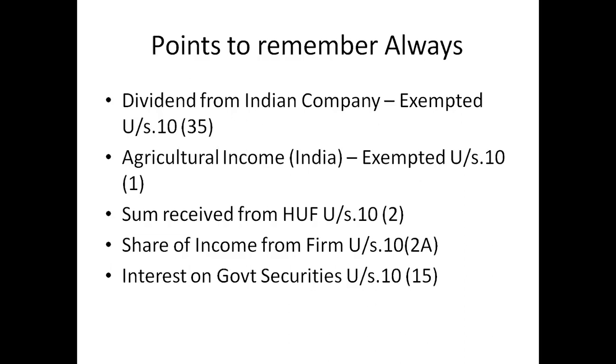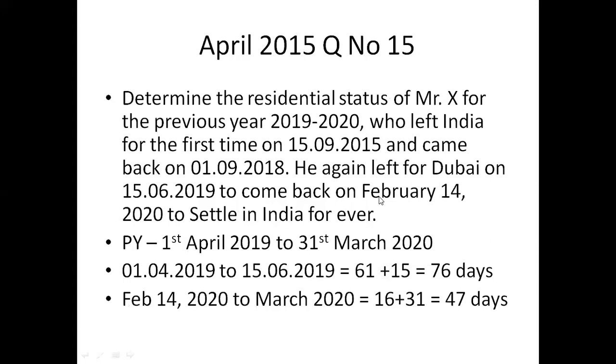So these are the points you have to cover, so you can recollect that. Dividend from Indian company exempted, agricultural income exempted, sum received from HUF exempted, share of income from firm exempted, interest on government securities exempted. So these are the points to be remembered. எப்போ கேட்டாலும் இதுக்கு இதுதான் உங்களுக்கு ஆன்சர். Right. So now we can move on to the resident status.